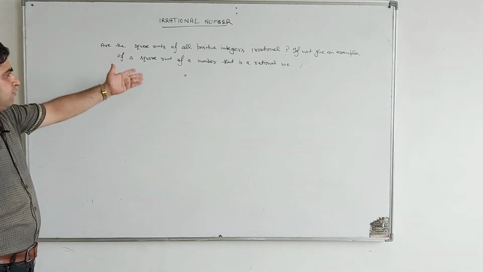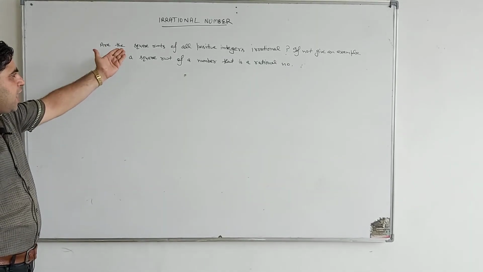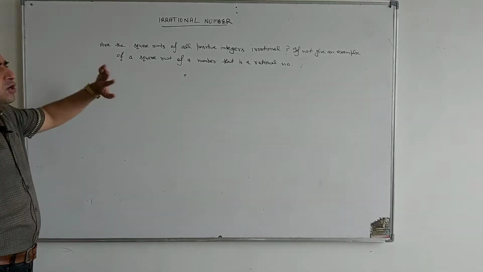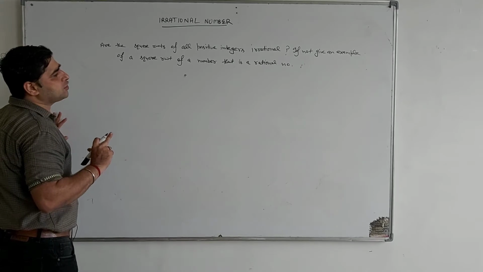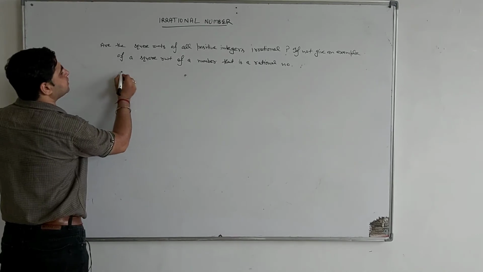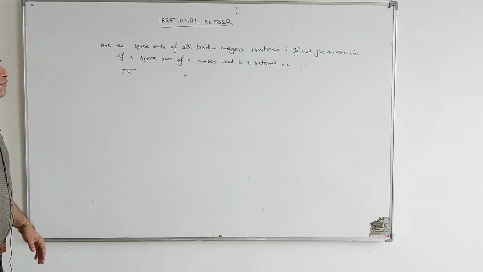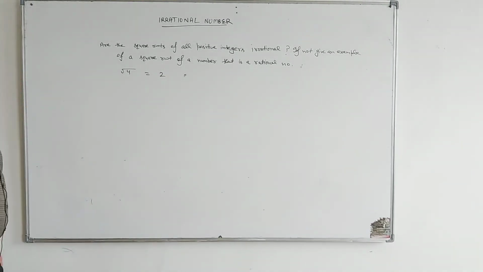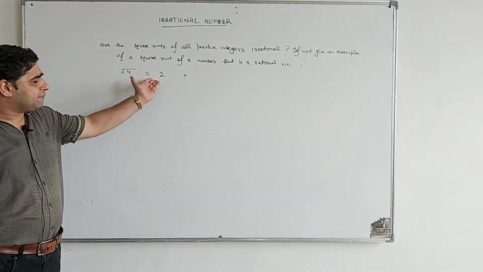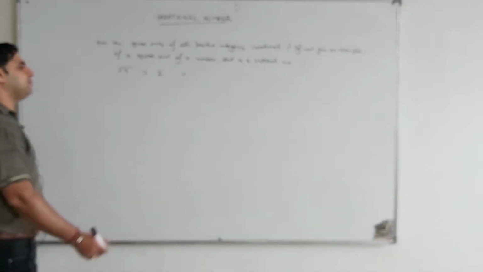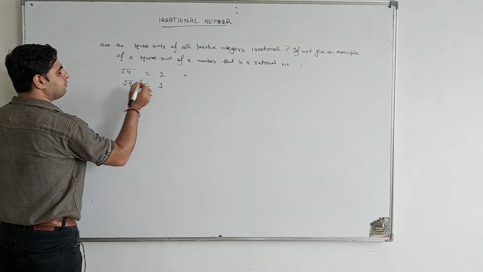Not, because we have discussed in the previous question that not all integers are irrational, and negative integers are not rational. So give an example of the square root of a number that is rational. We can take a positive integer, the square root of 4. The square root of 4 comes out to 2. 2 is a rational number, not an irrational number. So many examples will come out, like root 9, which comes out 3.